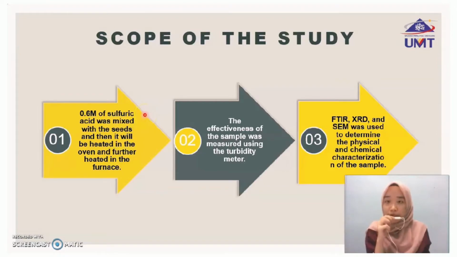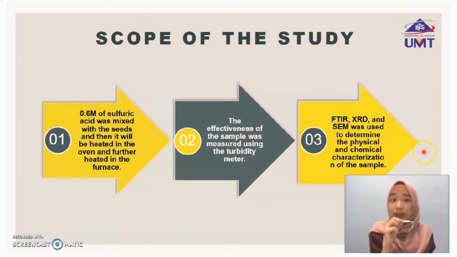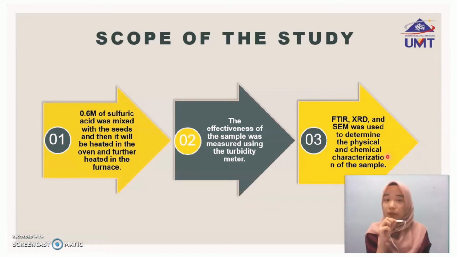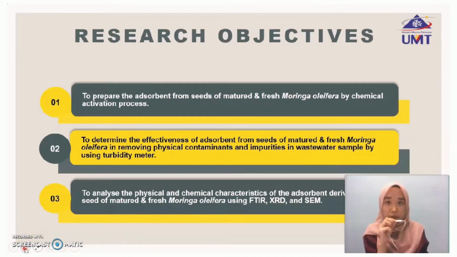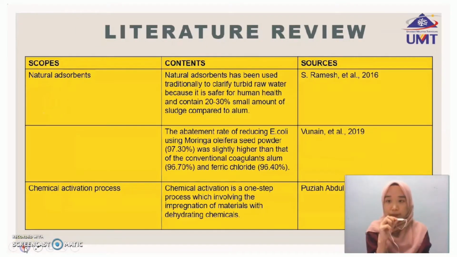Next, this is the scope of the study for my project. The first one is that 0.6 molar of sulfuric acid will be mixed with the Moringa oleifera seeds, and then it will become adsorbent using the chemical activation stage. And then the effectiveness of the sample will be tested using a turbidity meter, and the last one, the chemical and physical characterization of the sample will be tested using FTIR, XRD, and SEM. This is the research objective for my project. The first one is to prepare the adsorbent, the second one is to determine the effectiveness of the adsorbent, and the last one is to analyze the physical and chemical characterization of the adsorbent. This is the literature review for my project.